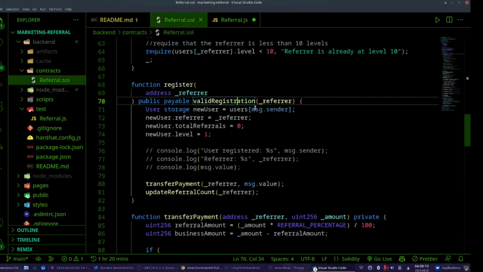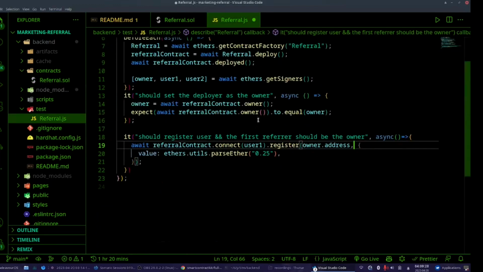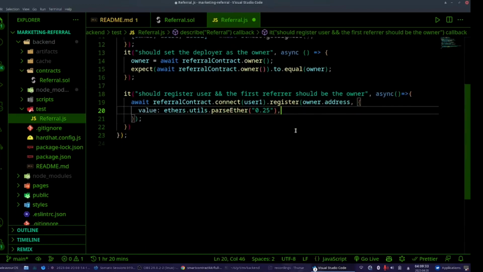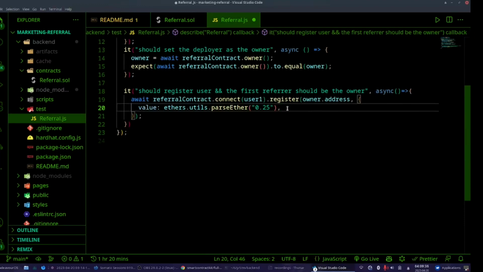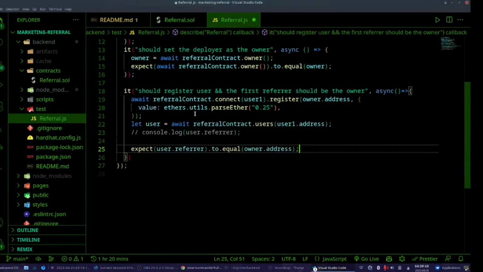into that function, because as you will remember, it was a payable function and it has some modifiers, and our first modifier is that the message value should be 0.15 Ether. So here we are giving value using ethers parseEther. We have to parse Ether because JavaScript and Solidity don't work well with numbers together. Then let me show you.